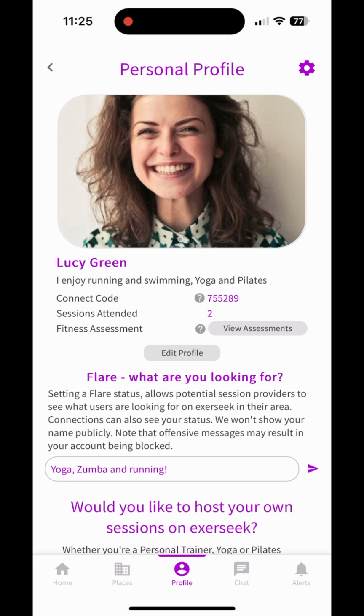From your profile you can enter your flair request. Perhaps you're looking for a particular martial art, football coach or walking tour. Enter that request here to be displayed anonymously from the home screen.